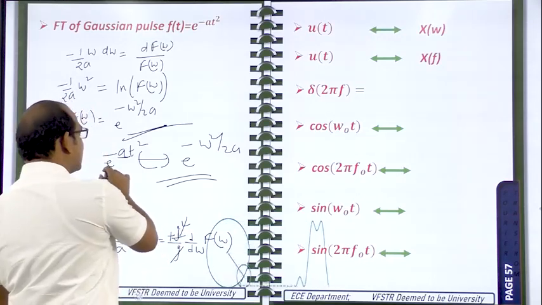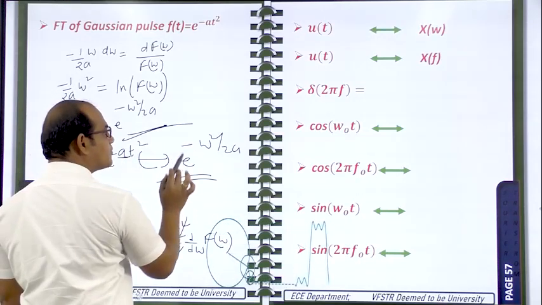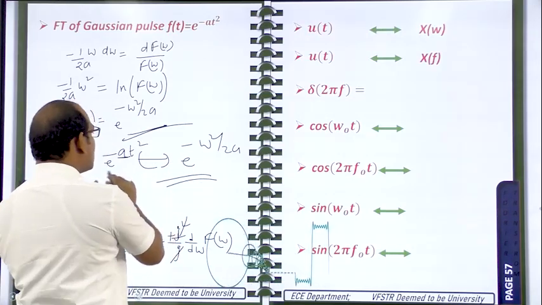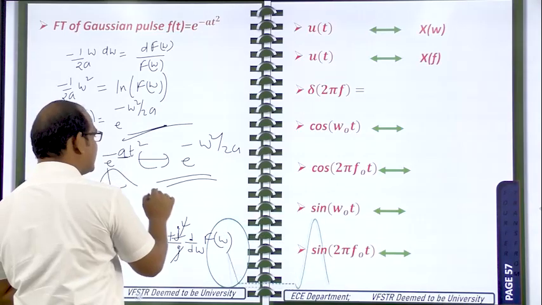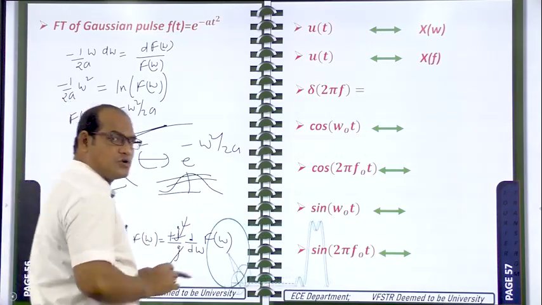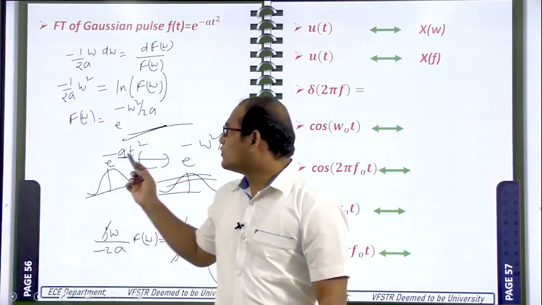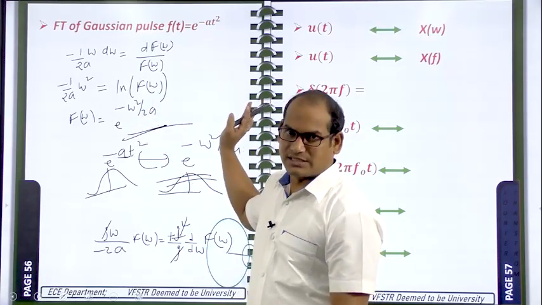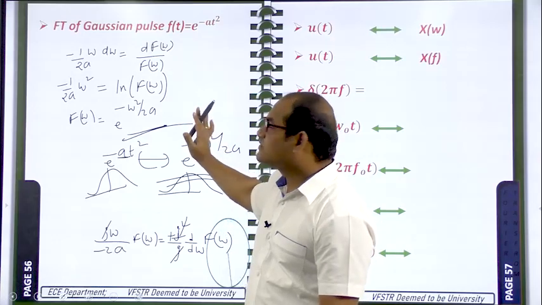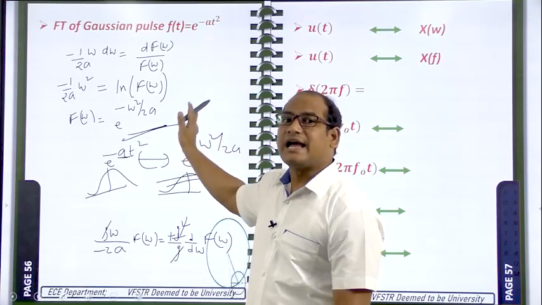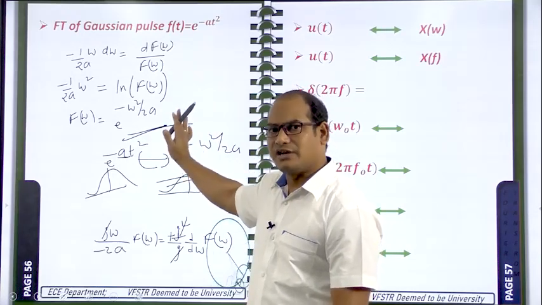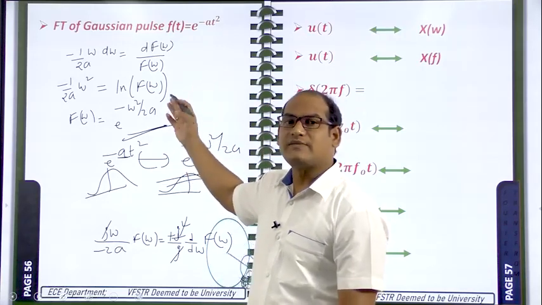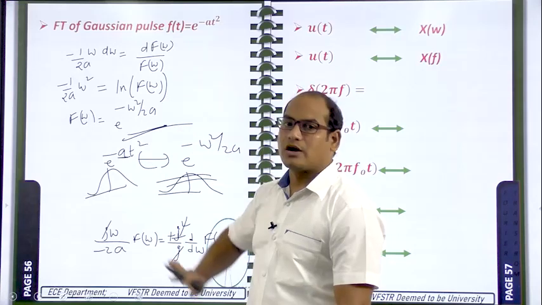So e power minus t square, e power minus omega square. Here t is the variable, here omega is the variable. So here a Gaussian pulse is there, and here also you will get a Gaussian pulse only. So the way of doing the Fourier transform of the Gaussian pulse is very different as compared to other things. Here two types of properties we have applied. One is the time differentiation property, the second one is the frequency differentiation property. After that, the variable separable method, which is available in mathematics, that also we have taken.